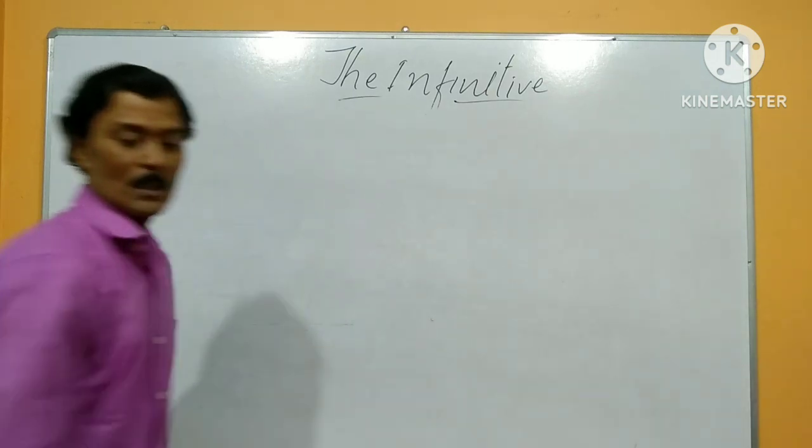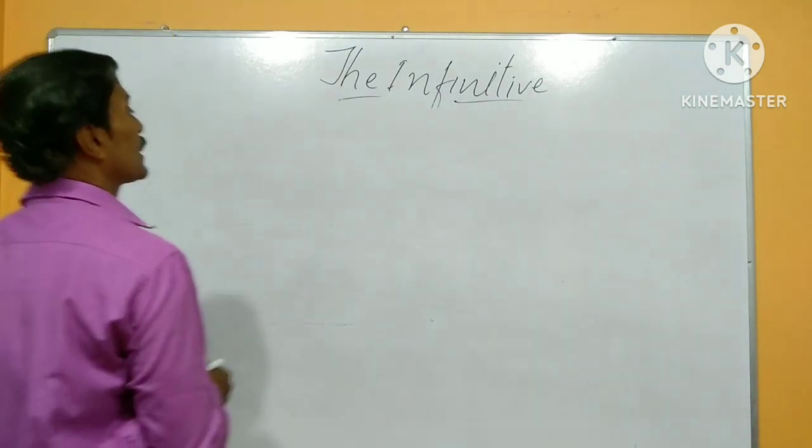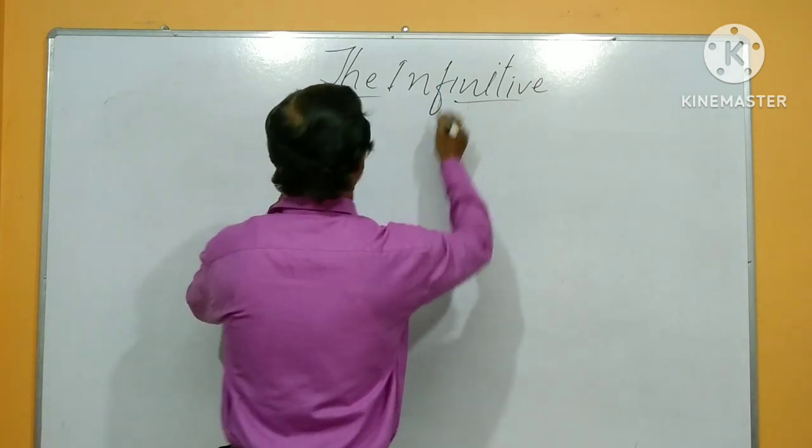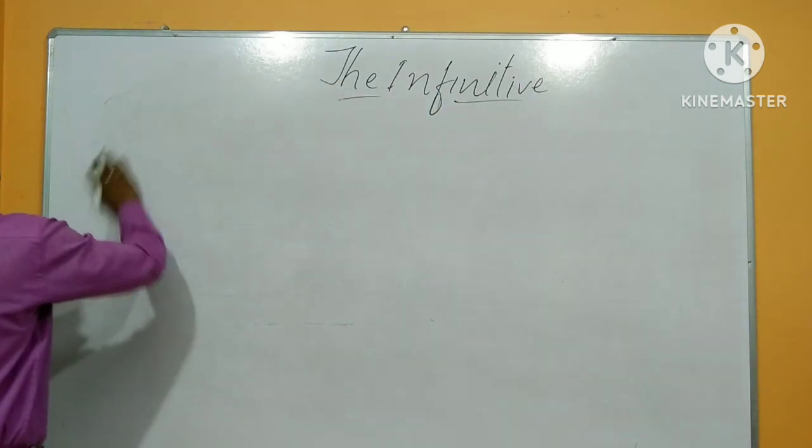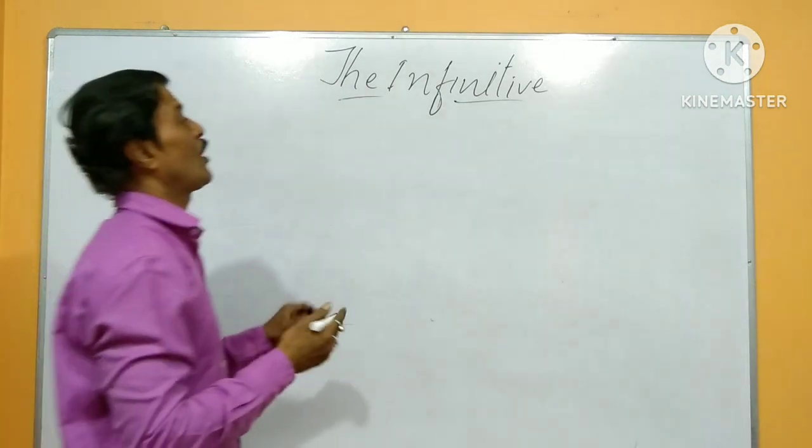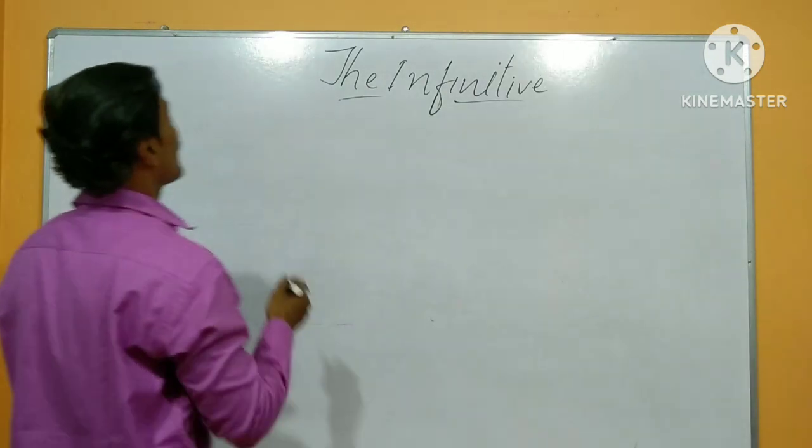I hope all of you concentrate here. So let's start. There are two kinds of infinitives in this way.